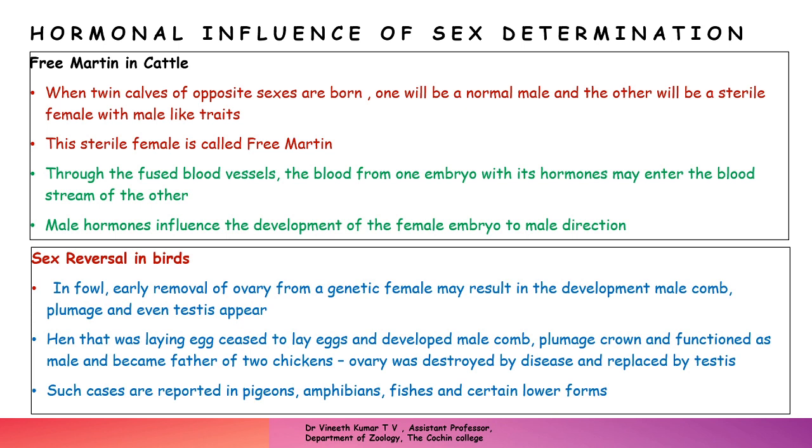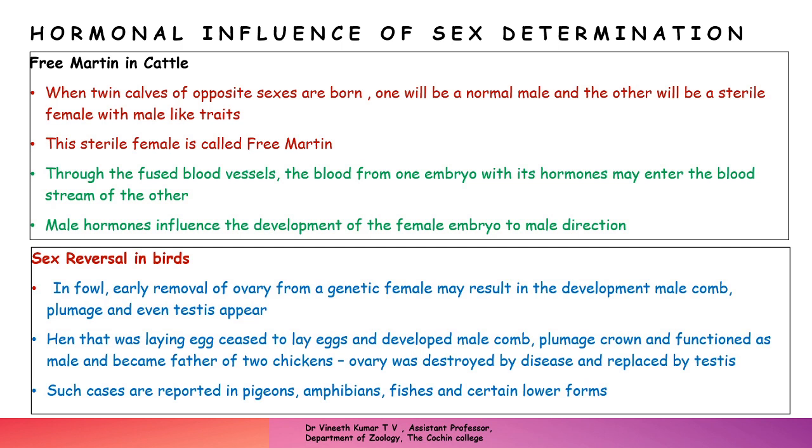This condition is prevalent in all types of cattle when calves of opposite sexes are born. One will be a normal male and the other will be a sterile female with male-like traits, and this sterile female is called a freemartin. So it is a female, and it is sterile. Why it becomes sterile is because of hormonal influence.